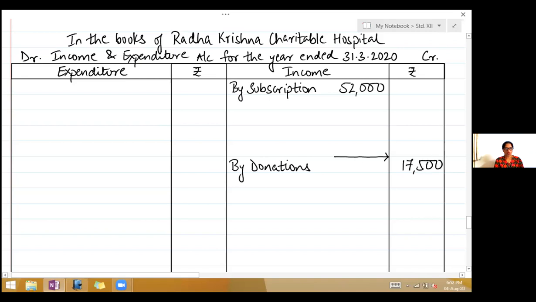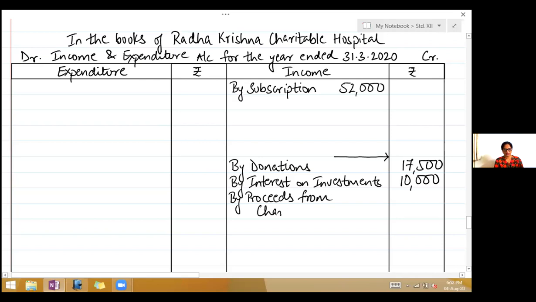To interest on investments, so by interest on investment 10,000. To proceeds from charity show, by proceeds from charity show 8,530.